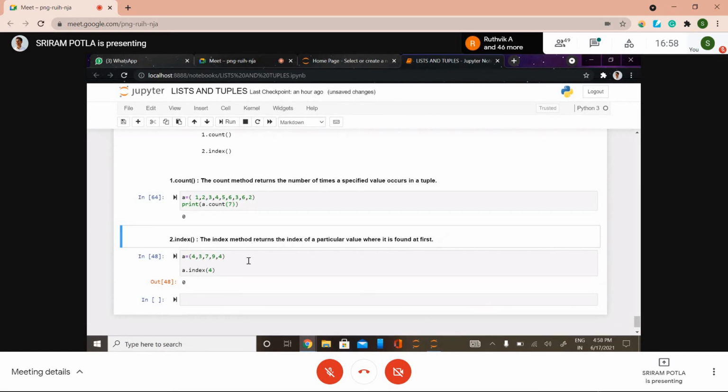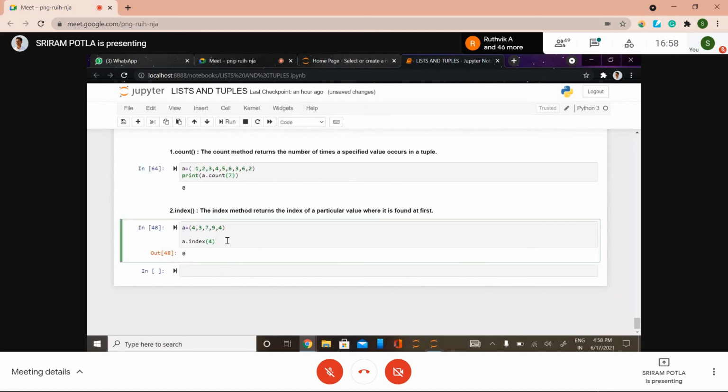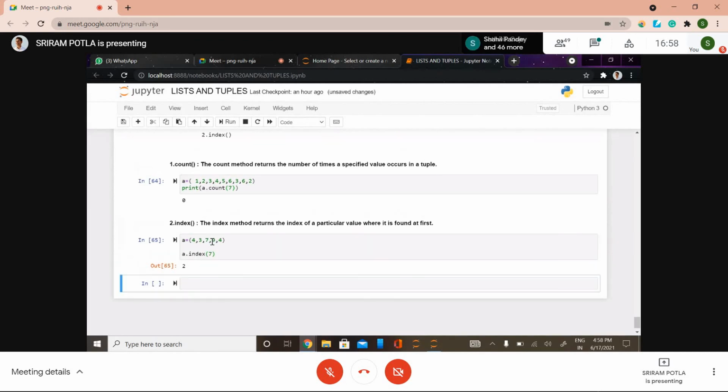Okay, sir. This indexing also simply returns the index. I have given 4 here, so the first occurrence is considered. The index corresponding to 4 is 0, right? It has given 0. Or if you want 7, we get index 2: 0, 1, and this is 2. So this is how you can get it.